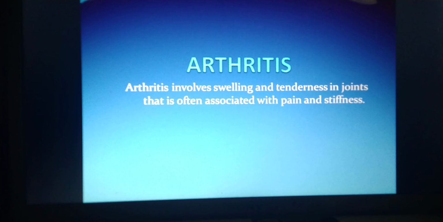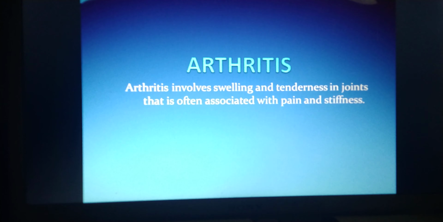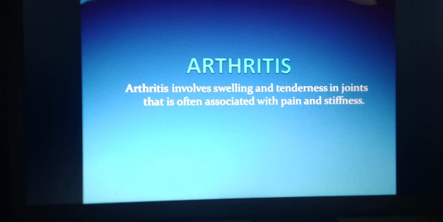So when we say arthritis, there is swelling in the joint and also pain in the joint. When we touch the joint, there is tenderness in the joint. Some patients have stiffness of the joint. These are the symptoms of arthritis.